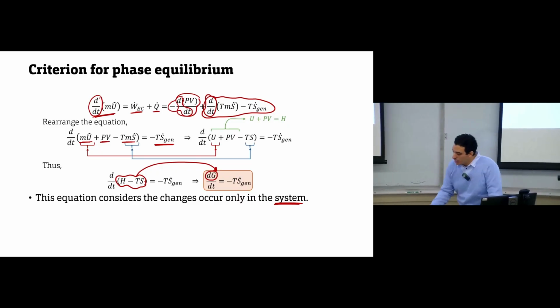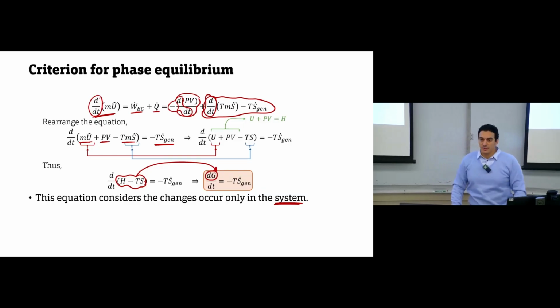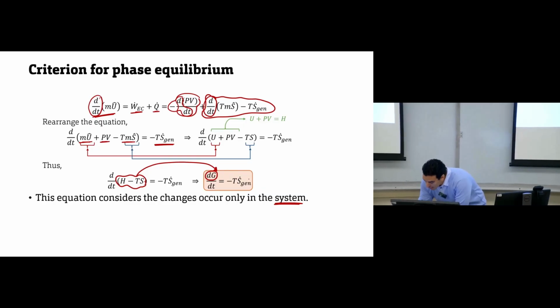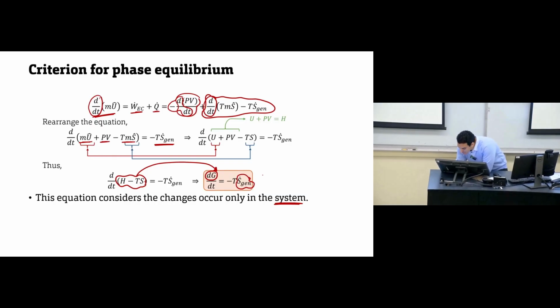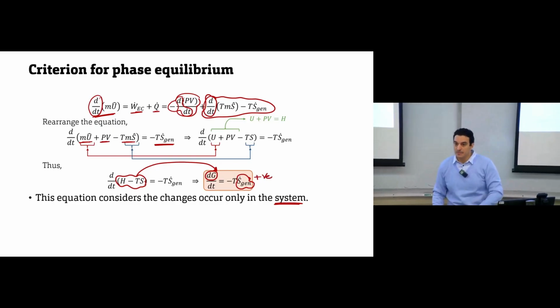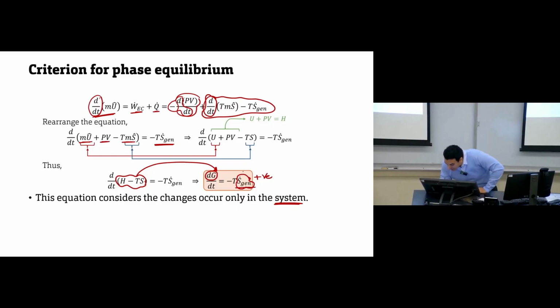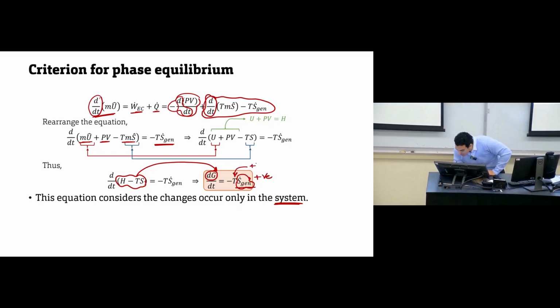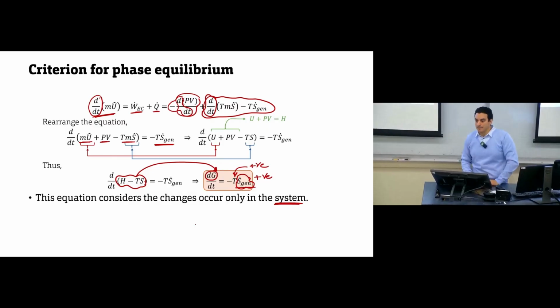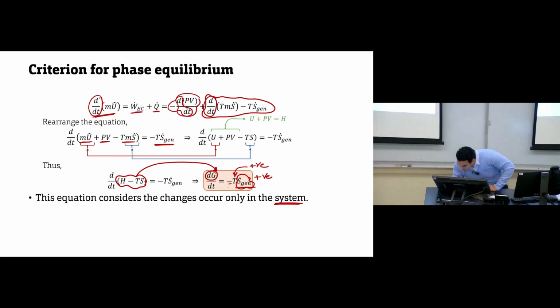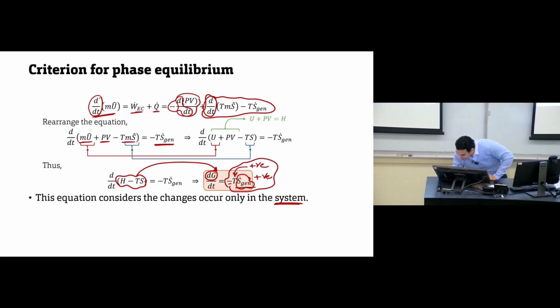Any process to occur in a spontaneous way, S generation for this process is positive, right? Because the entropy is increasing. Makes sense? So the absolute temperature is always positive, and this is multiplied by a negative, so this term is negative.